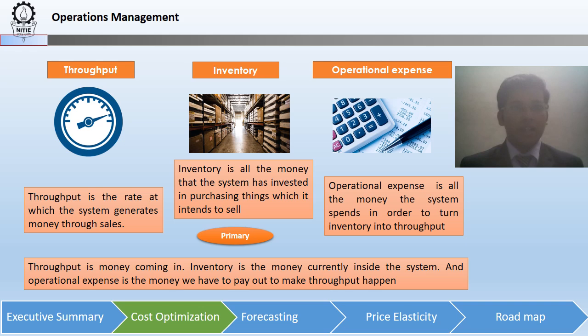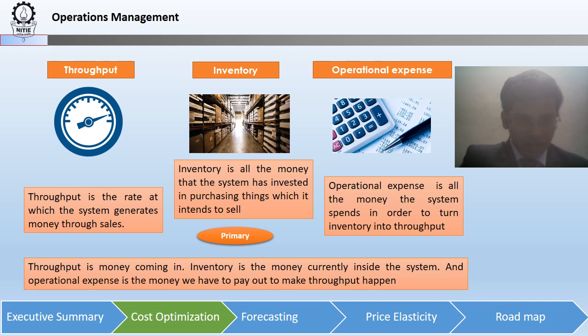Since it's a problem pertaining to materials management, we have focused on the key aspects of throughput, inventory, and operational expense. Throughput is the rate at which the system generates money through sales. Inventory is all the money the system has invested in purchasing things which it intends to sell. Operational expense is all the money the system spends in order to turn inventory into throughput.